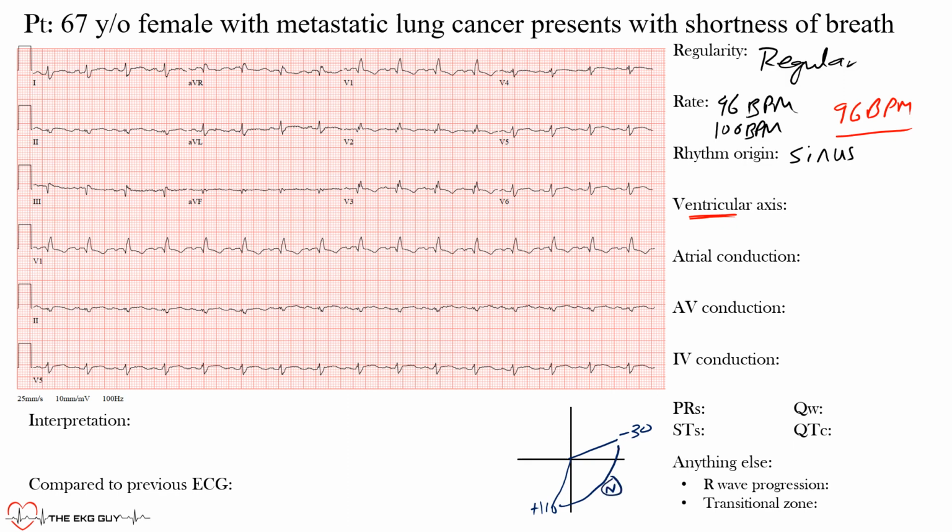We call that normal. If it's up here, we call this a left axis deviation. This is a right axis deviation. This is a northwest axis shift. North, west, so we call it northwest axis.